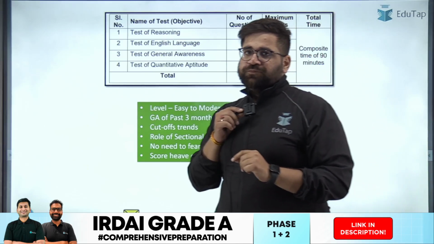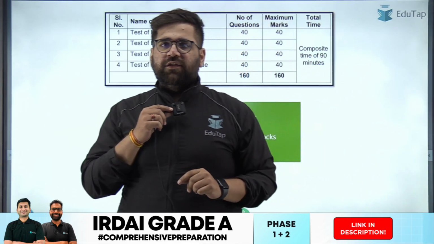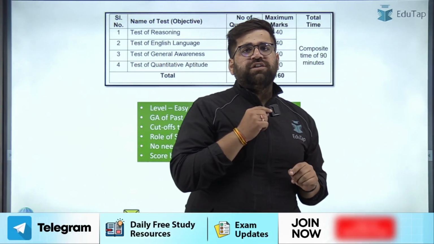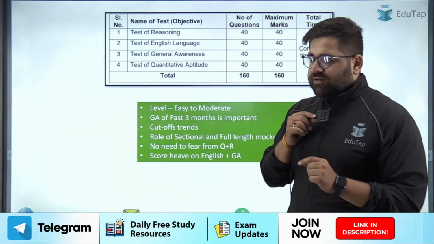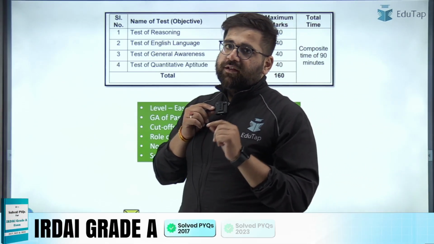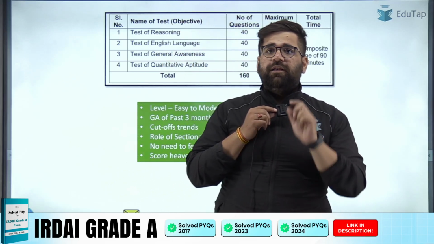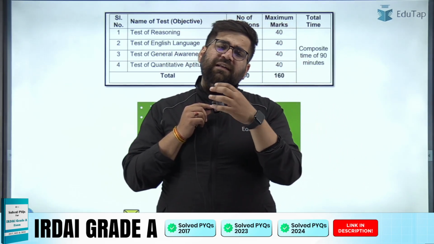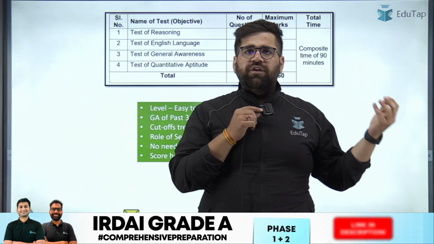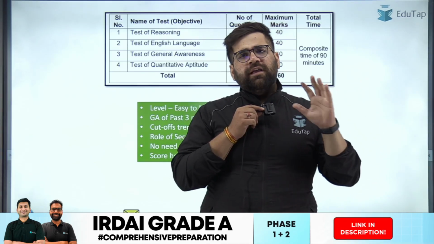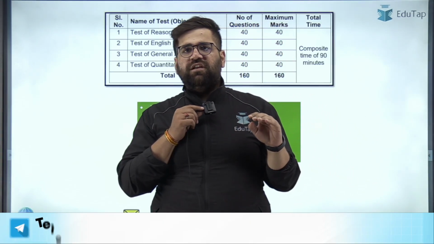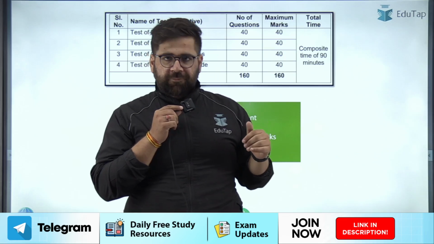Then comes your GA. 40 marks are allocated to GA itself, so GA becomes the majority chunk of this particular paper. Now my friends, if you have to cover GA, then you have to do the past 3 months of GA properly. By that I mean you have to cover it holistically. And what kind of GA? Do you have to cover reports, schemes and all that stuff? Yes, you have to cover them, but on a surface level. There is no need to go deep like for RBI.